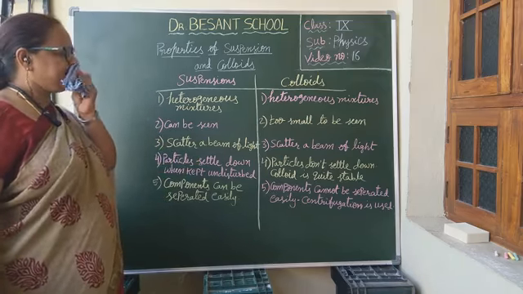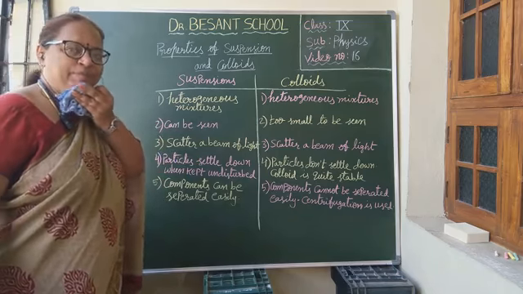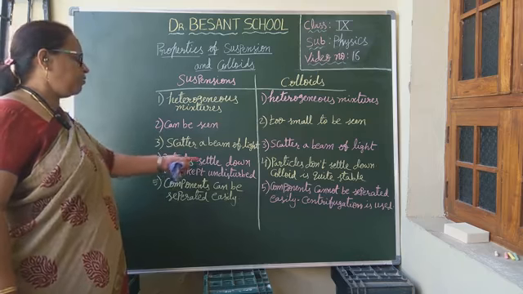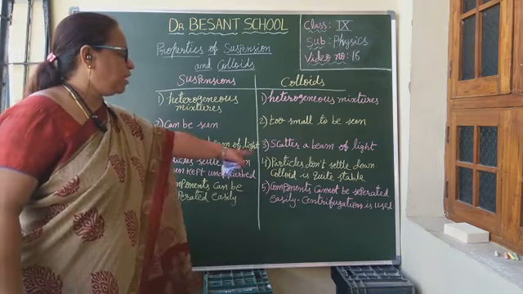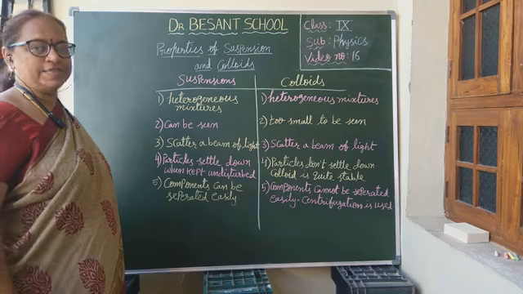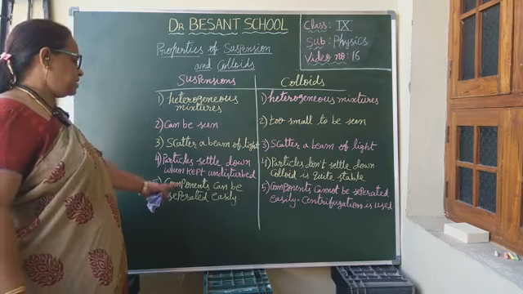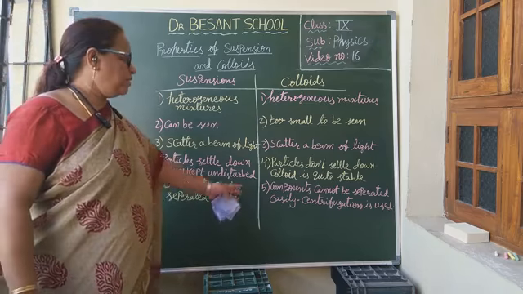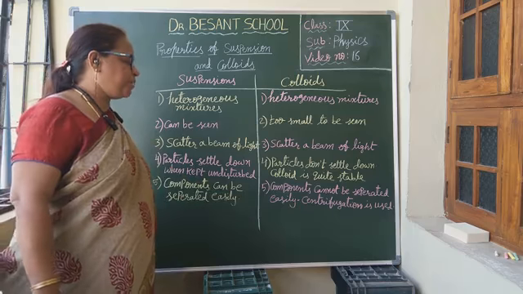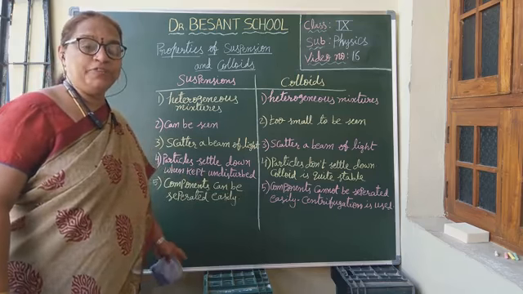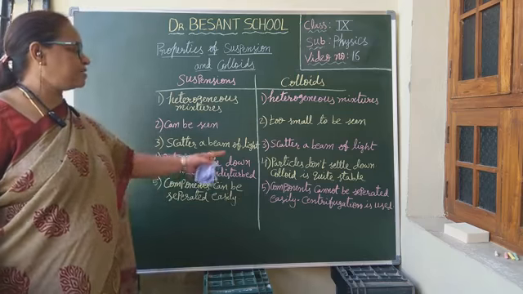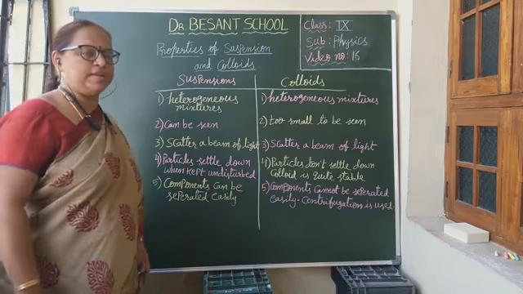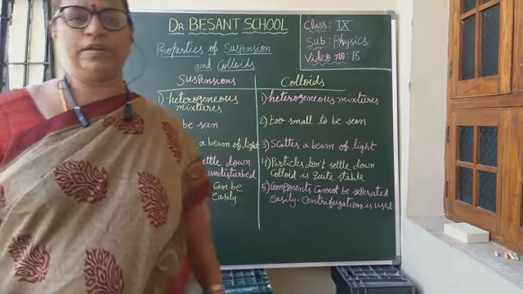Colloids can also scatter a beam of light and the path is visible. In suspensions, the particles settle down when kept undisturbed. In colloids, particles don't settle down. Colloid is quite stable. In suspensions, the components can be separated easily by filtration, whereas in colloids, components cannot be separated easily. The centrifugation technique is required for the separation of particles in a colloid. Okay, these are the properties of suspension and colloids. Please note down, children.